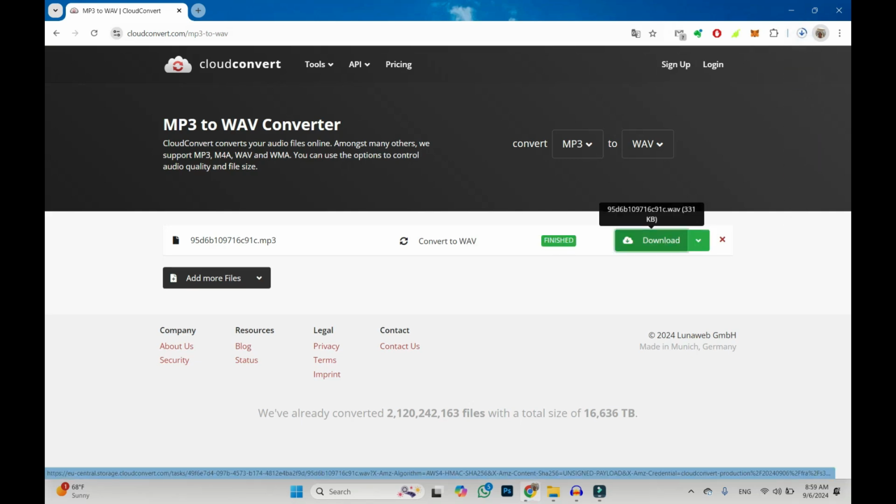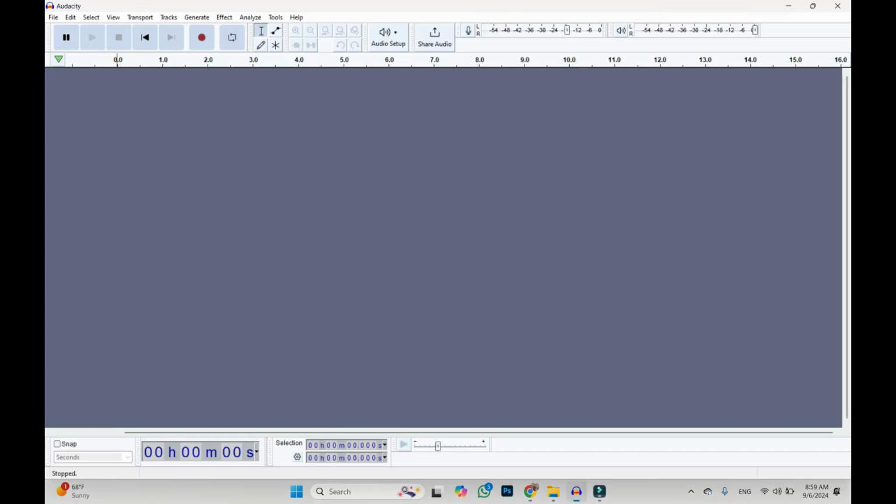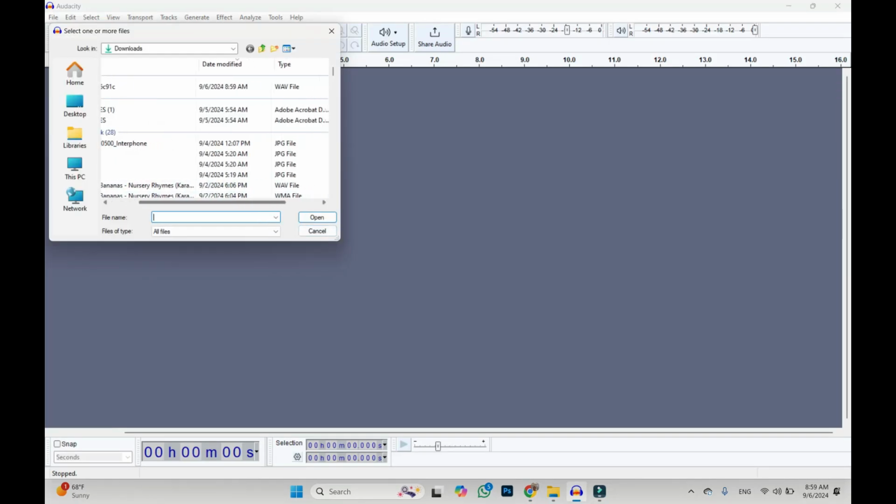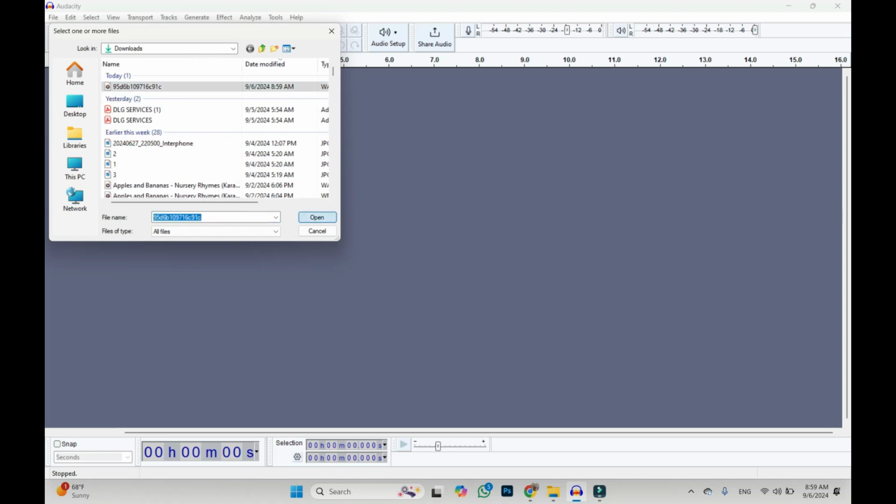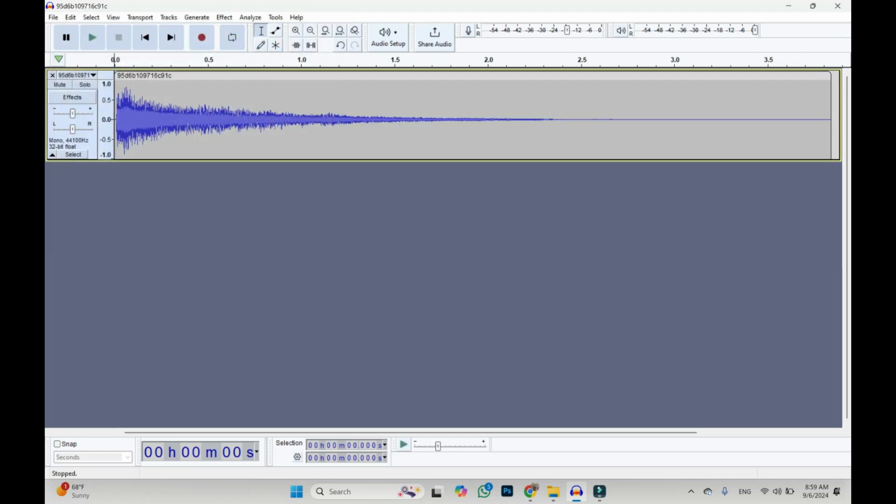Then download and go to Audacity and open the WAV file. That's it. There is no problem now, and we can work.